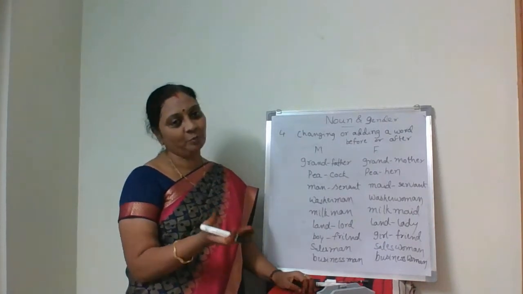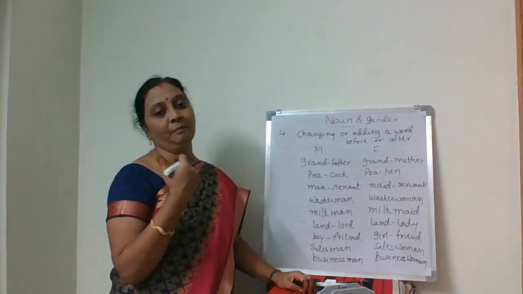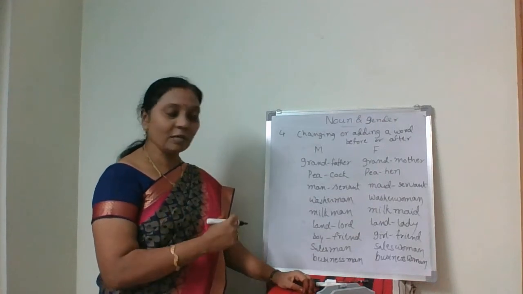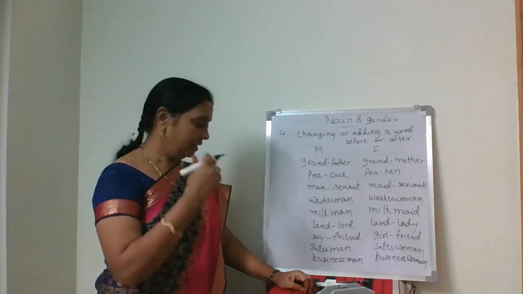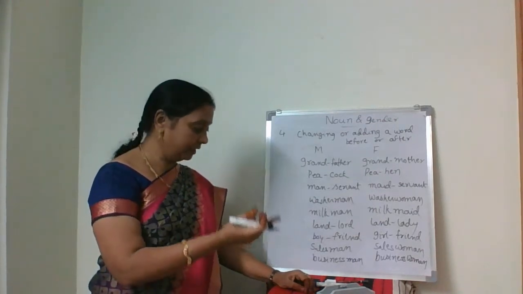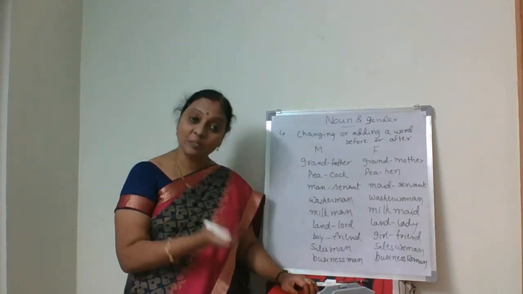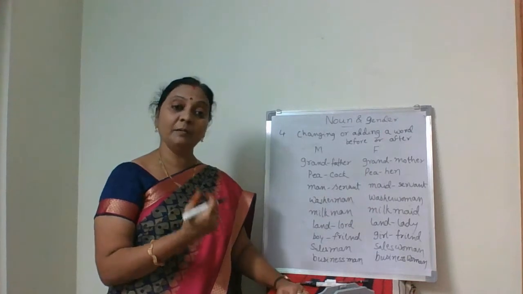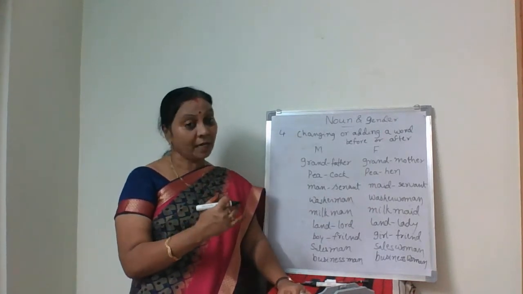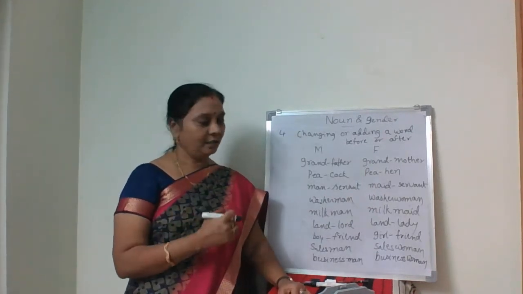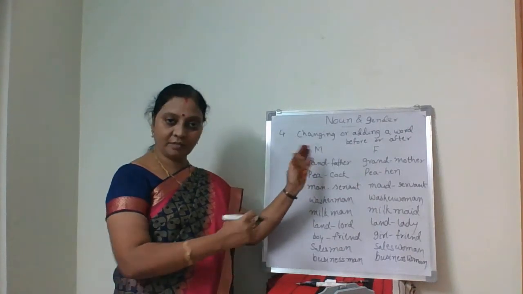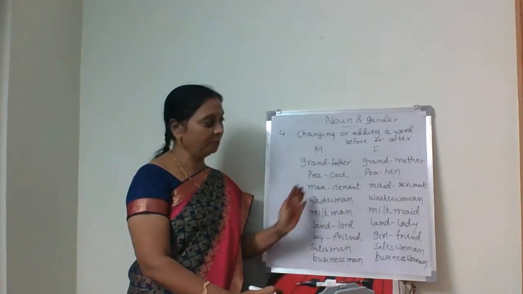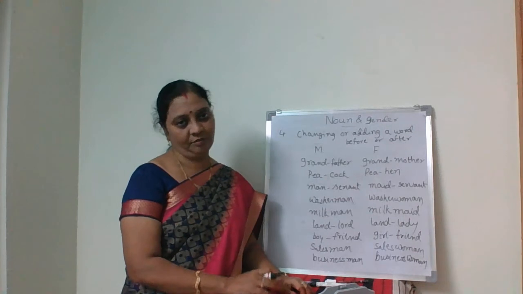Washerman, washerwoman. Milkman, milkmaid. Landlord, landlady. Boyfriend, girlfriend. Salesman, saleswoman. Sportsman, sportswoman. Businessman, businesswoman. Policeman, policewoman. Like that, we add the words before or after to make them feminine gender.